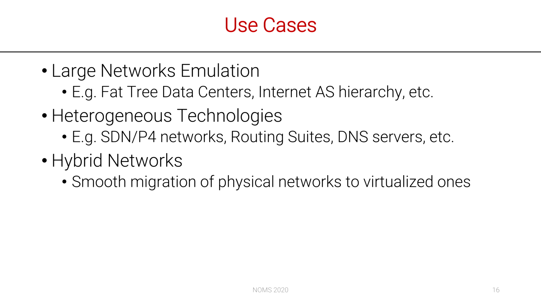Megalos can be used to emulate large networks, such as Fat3 data centers or the whole Internet AS hierarchy. Moreover, it supports networks composed of heterogeneous technologies and applications, such as DNS servers, web servers, SDN, or routing suites. With Megalos, it is also possible to smoothly migrate, in just one move, a physical network into a virtualized one. So, it is possible to transpose each physical device into its VNF counterpart without any changes in the configuration of the network.